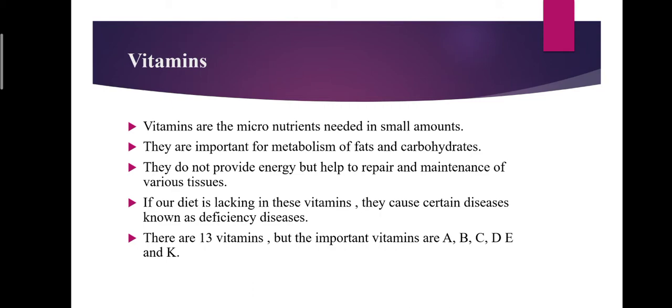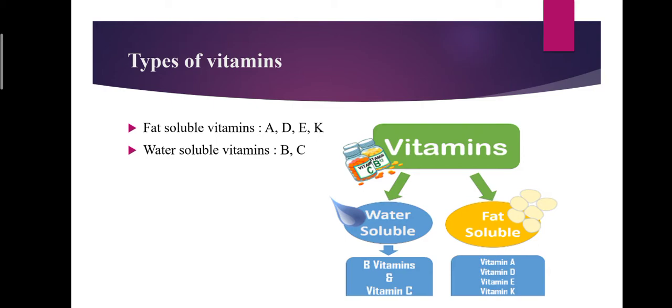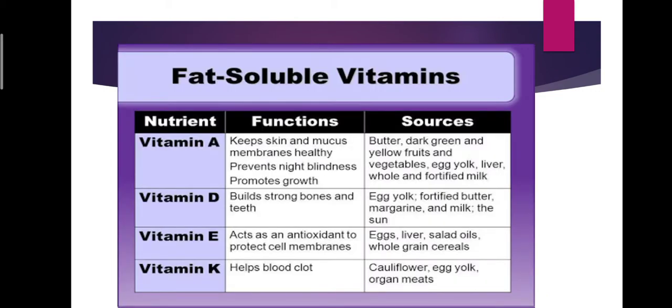There are 13 vitamins, but the important vitamins are A, B, C, D, E and K. Some are fat soluble and some are water soluble. Fat soluble are the ones which get stored in our body. These are A, D, E and K. And water solubles are the ones which are not stored in our body. These are B and C. So let's discuss them one by one.